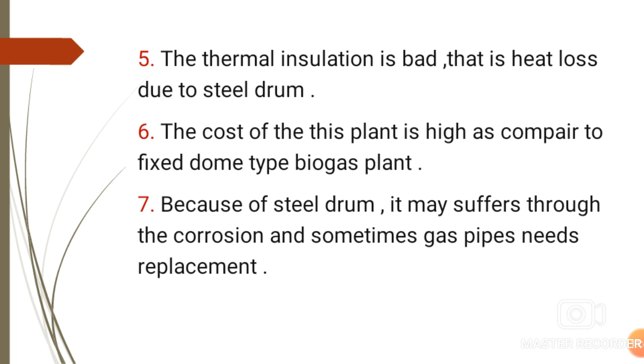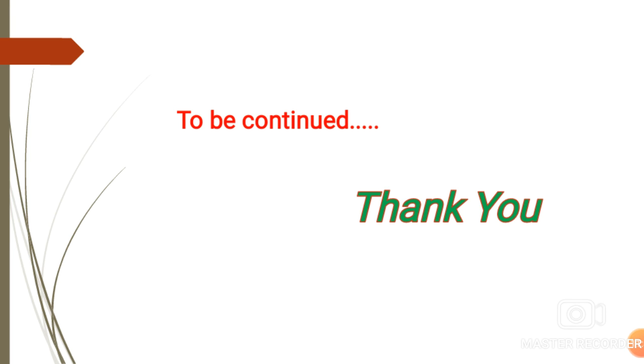So this is all about the advantages and disadvantages of the floating type biogas plant. It is also known as a constant pressure biogas plant or KVIC biogas plant. These are all very important, and this is the comparison with the fixed dome type plant. So this is all about the floating type biogas plant. In our next video we will discuss the advantages and disadvantages of the fixed dome type biogas plant. We will continue with that in our next video.